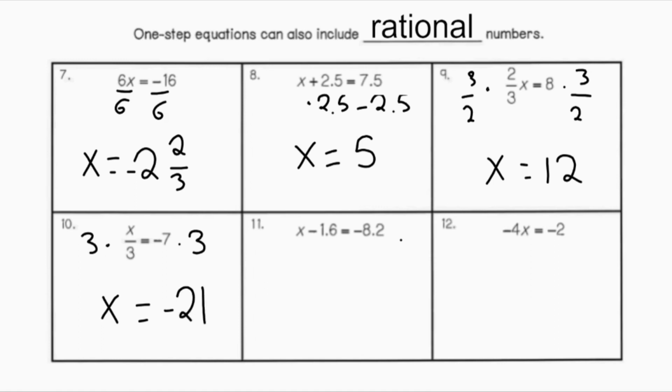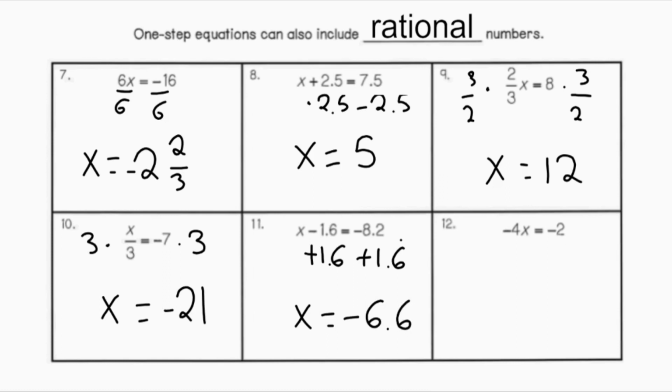Number 11, I have x minus 1.6 equals -8.2. So I have subtraction. Subtraction, my inverse operation is addition. So I'm going to add 1.6 to both sides. So x will equal -8.2 plus 1.6, which is -6.6.